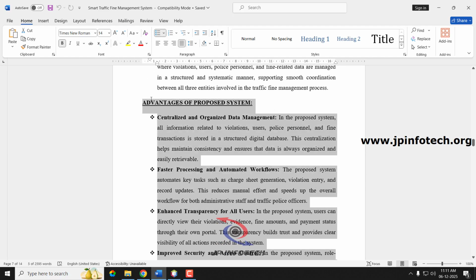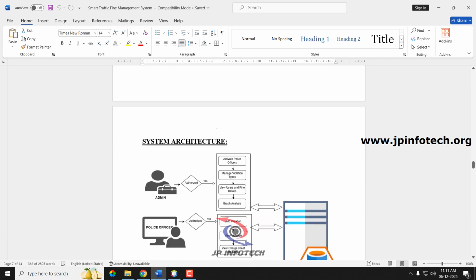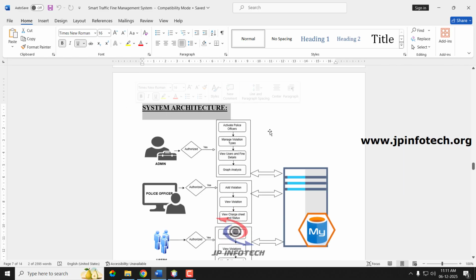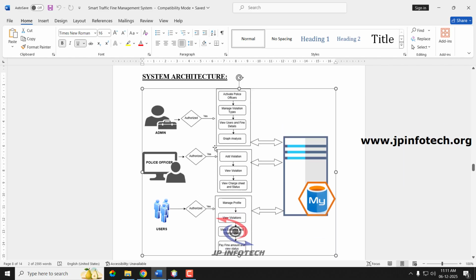Each team member explained in detail about it. Next, let us see the system architecture. This is the overall system architecture, which shows the three entities: admin, police officer, and the users. The admin will be the main entity who will be controlling the system, activating the police officer. They can manage the violation types, they can see the users and the fine details that are collected, and they can have a graphical analysis.